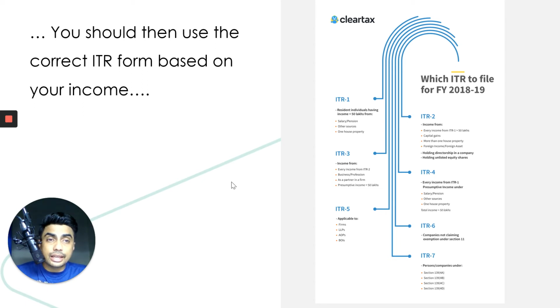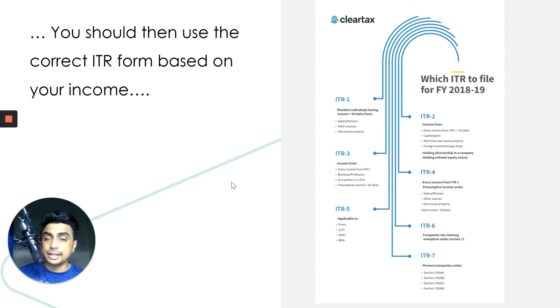They have capital gains, which means they have invested in stocks and sold those stocks. They have more than one house, and then they also have some foreign income or foreign assets. So that's ITR 2. Similarly, there are different ITR forms: ITR 3, 4, 5, 6, 7.